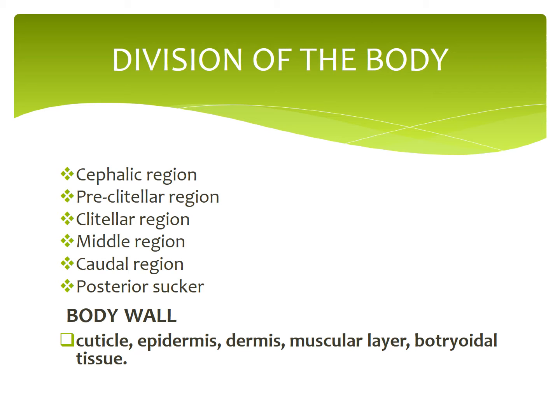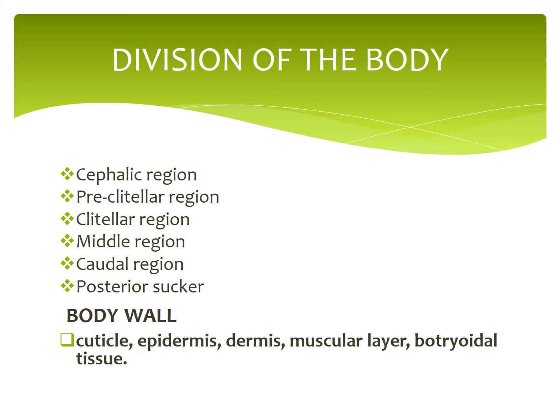Next one, body wall. The body wall of leech includes 5 layers. First one is cuticle, epidermis, dermis, muscular layer, botryoidal tissue. Cuticle, that is the outermost layer.